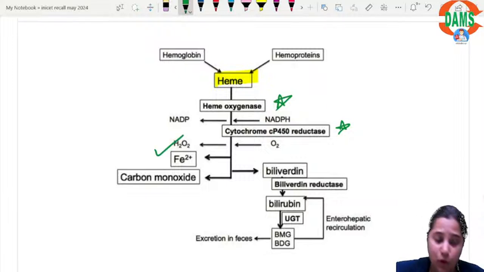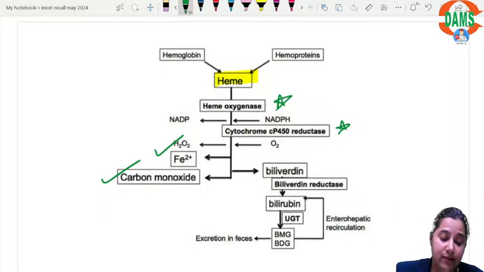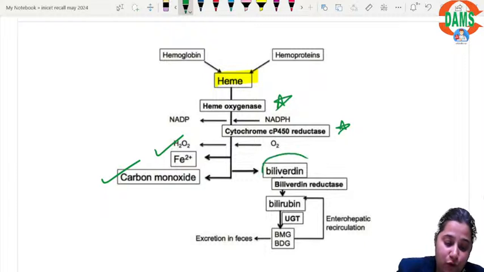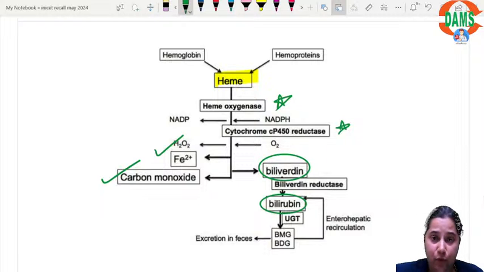Then carbon monoxide is released. These are the few reactions in the body where carbon monoxide is released. Usually the body does not form carbon monoxide. And biliverdin is formed, which is converted to bilirubin, and bilirubin is then converted to diglucuronide bilirubin, of course via monoglucuronide formation.